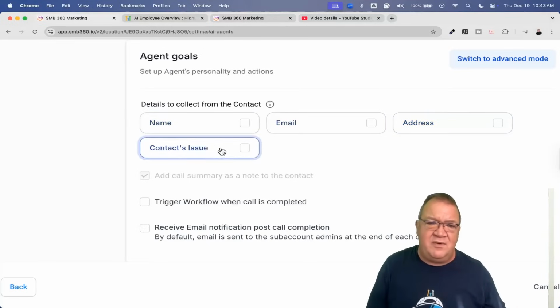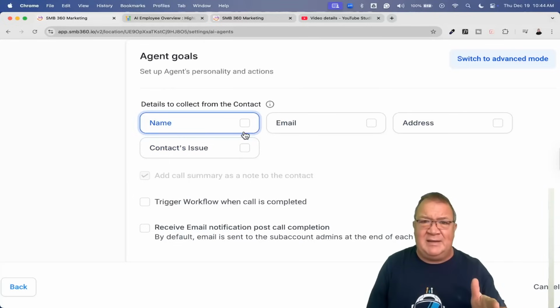Notice that there is no phone number in here because the phone number that they're calling in on the AI agent will be used for the phone number for that particular contact record, so it doesn't want to ask you for it again. Keep in mind, this could be confusing because whatever number they call in on is a number that's going to be called back on. So if they call in on a landline, that'll be the phone number that's registered on the account. And if you try to do text messages with that, you may very well get bounce messages or SMS incapable.